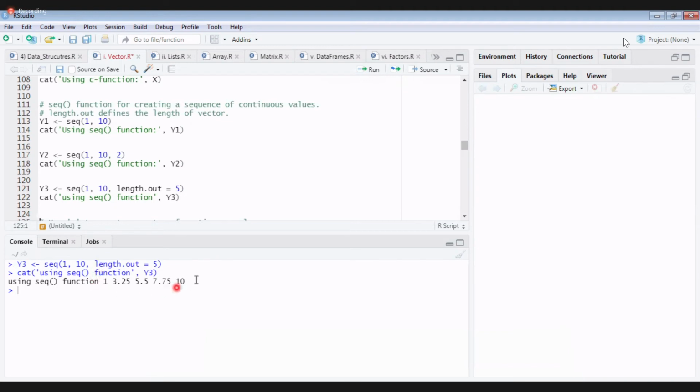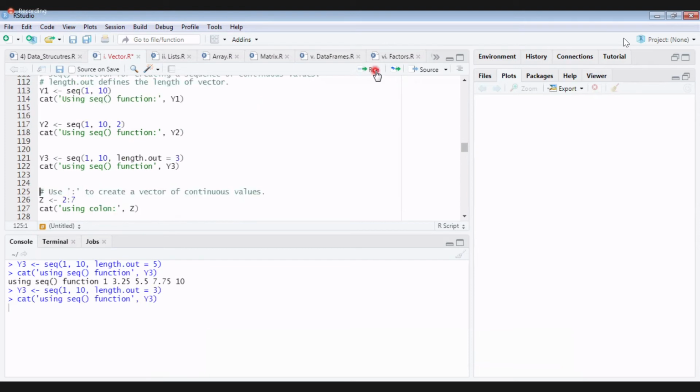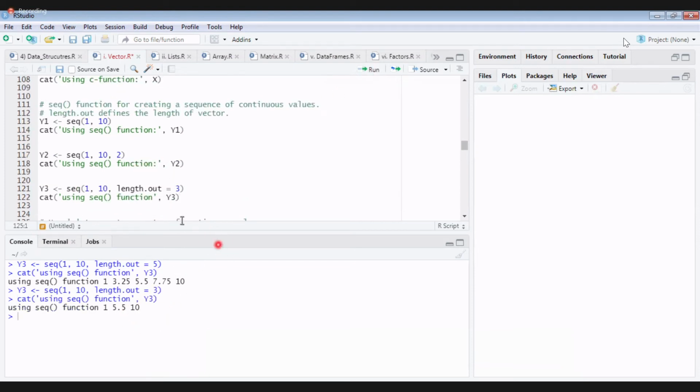Looking at the output, you can tell me what is the importance of this length.out. Shall I change this number? Shall I make it 3? Now tell me what this length.out is doing.